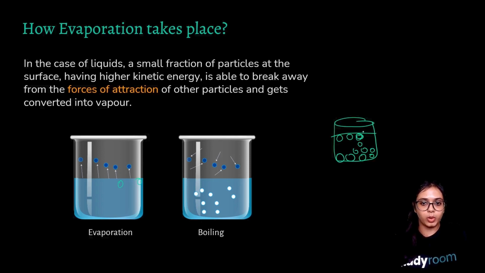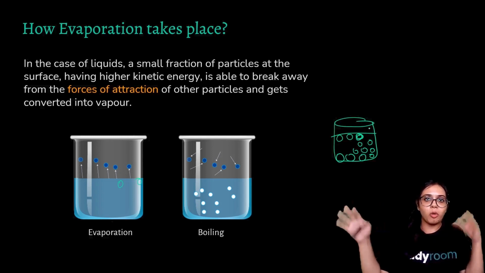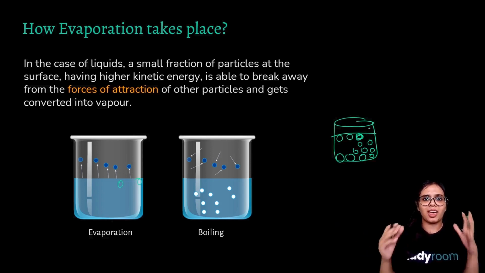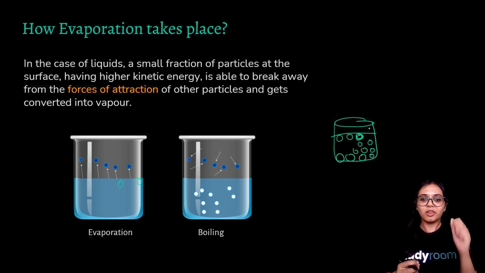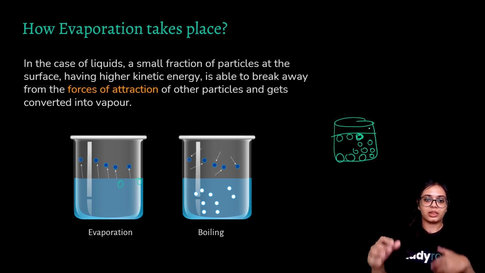It can happen below the boiling point because the water molecules at the surface are trying to break away from the other water molecules. Particles by nature have the tendency to roam about freely with high kinetic energy, so they are able to break free, move around and be converted into vapor.